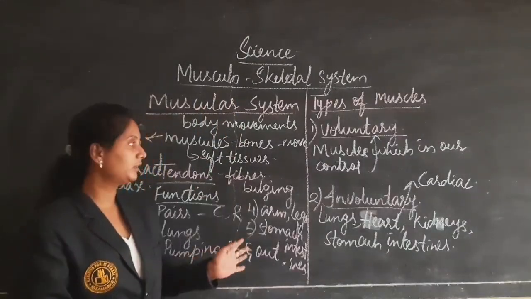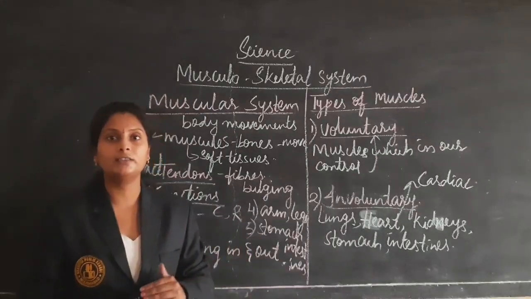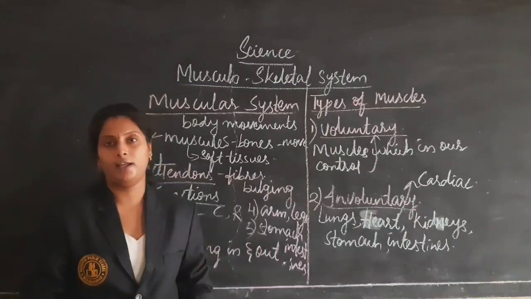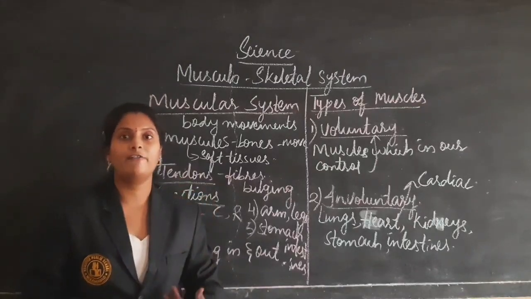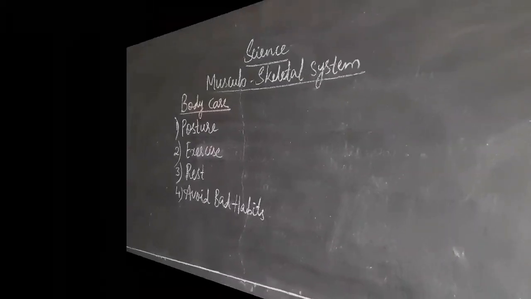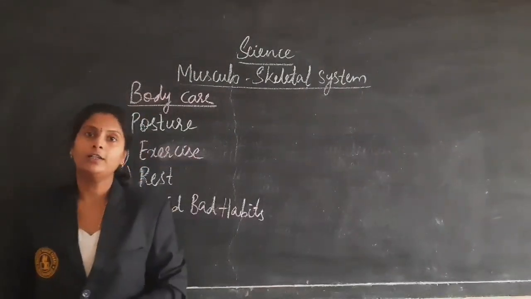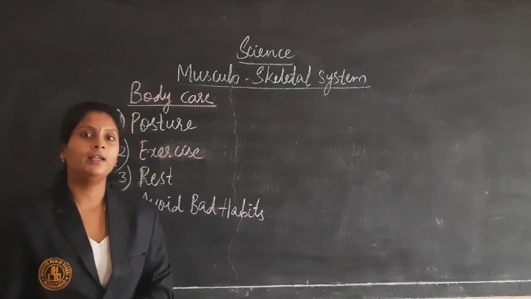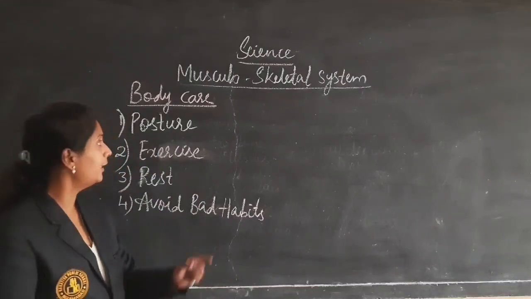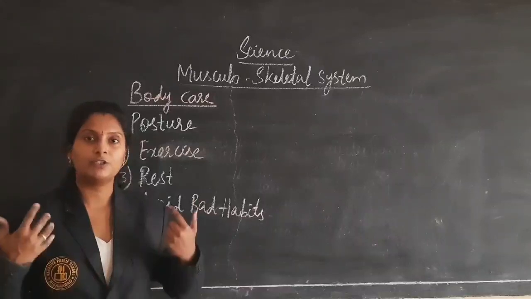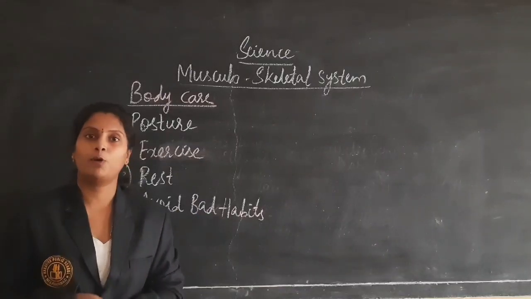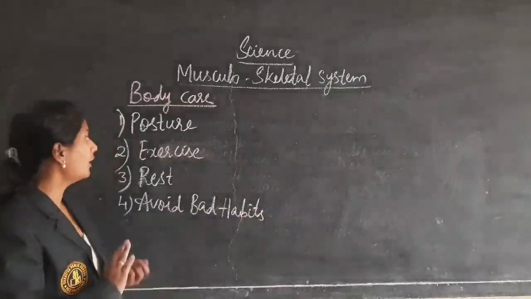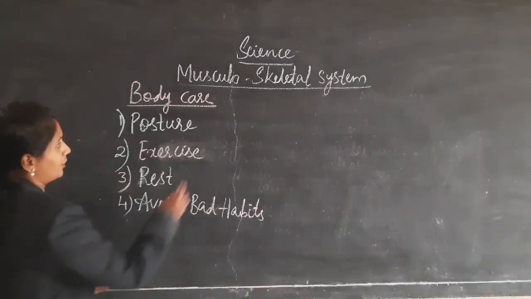And not only the muscles and bones are involved in our body movements, we should also take care of our body. Not only the bones and muscles are responsible for body movement and keeping the body healthy, we should take care of our body so that all the organ systems present in our body will be working perfectly. For that, what are the things we have to do? What are our duties? First one is posture.